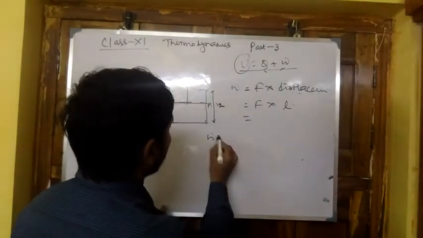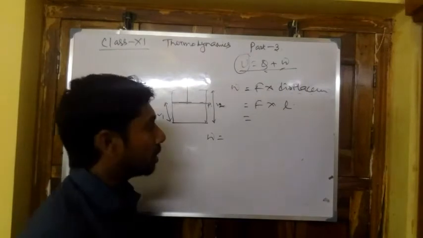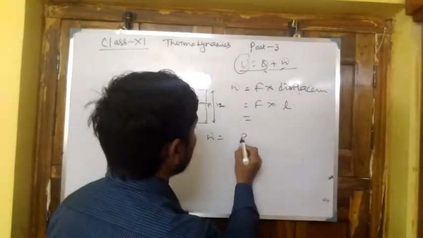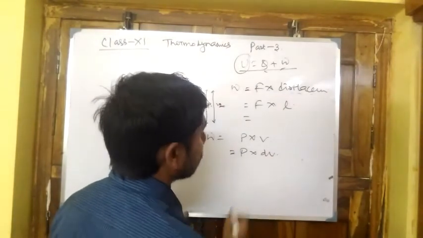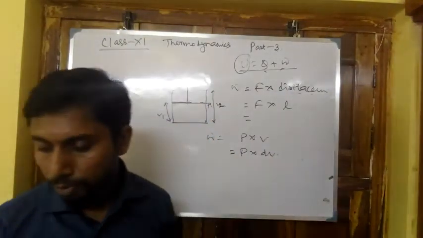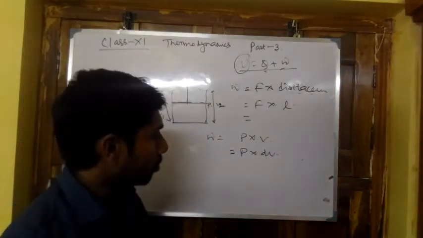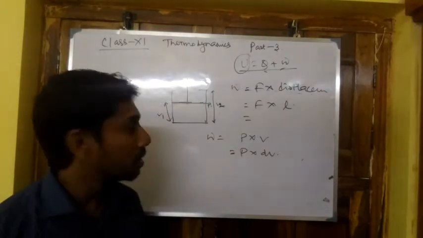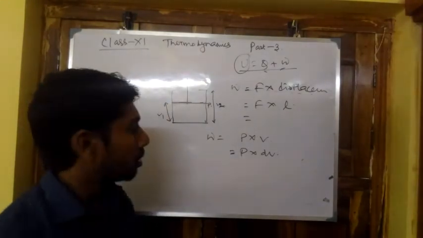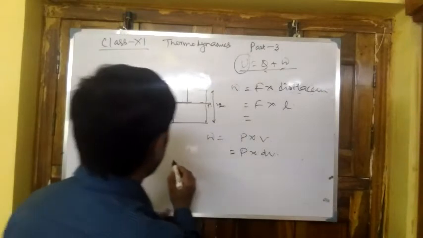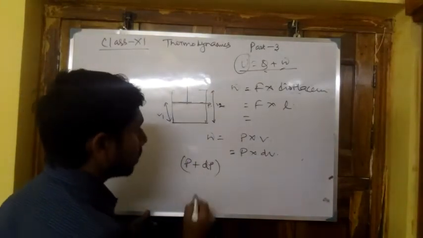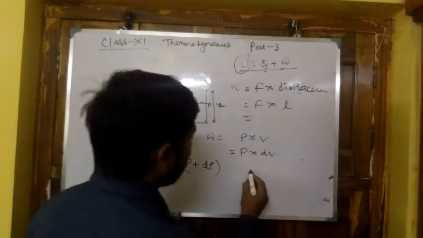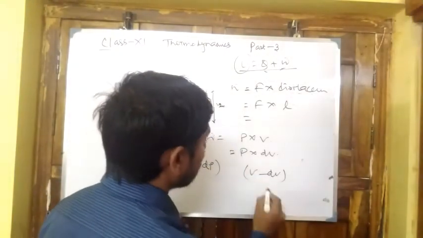Now work is equal to, we know that it is the pressure into volume, or pressure into dV. This is the expression of work. Now if we sum it by small amount, the next pressure is P plus dP, then the volume becomes V minus dV.